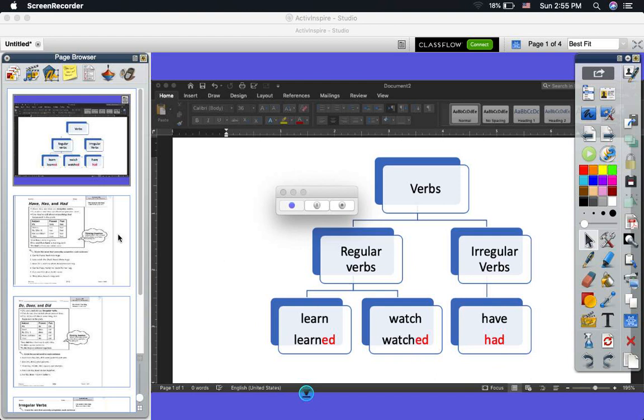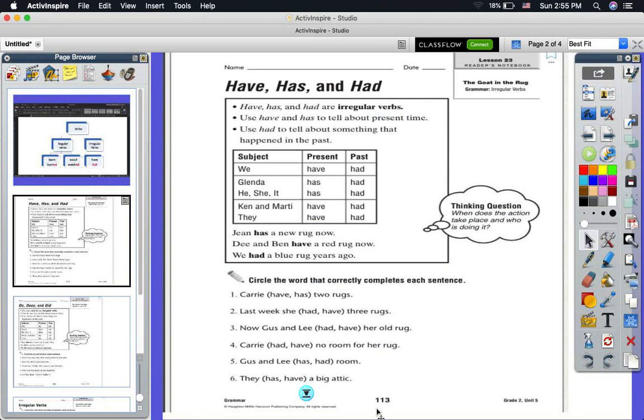Okay, so let's start. Go to our page 113. Have, has, and had. Have is the present simple for I, we, they, you. But has comes with only he, she, it. Had is the past form of the two of them. Have, has, and had are irregular verbs.